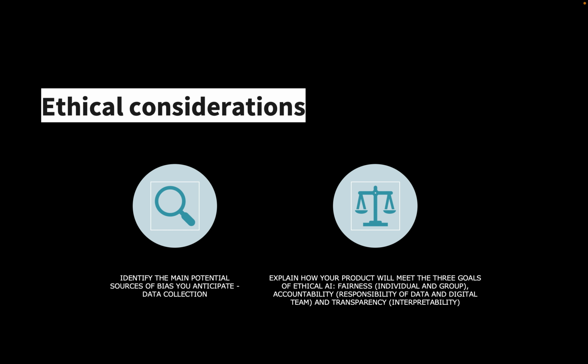For accountability, I believe that it should be the responsibility of the data team to collect data fairly, and then the digital team to be able to process and showcase the recommendation list in a fair way to each user, and there should be a certain level of transparency in terms of interpretability, that if a user asks why I'm seeing certain articles, the model should be easily interpretable and we should be able to understand why the system was generating certain articles.